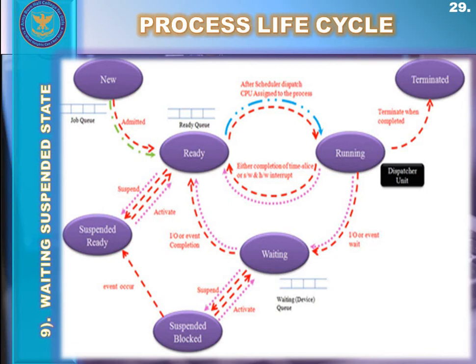Now the space is available in the waiting or blocked state, so the suspended process from the suspended blocked or suspended waiting state goes back to the waiting state. Also, it gets done with its input output event. After that event happens, that process goes to the ready state, finally waiting for the CPU to become available.